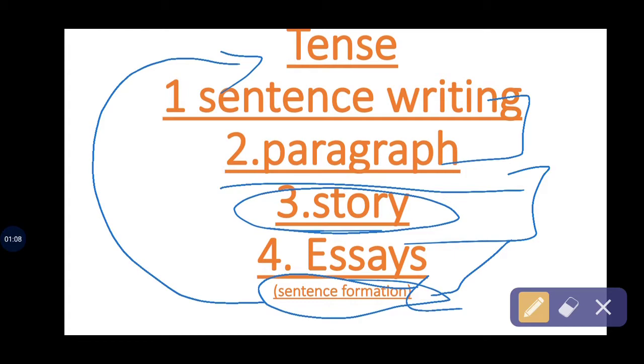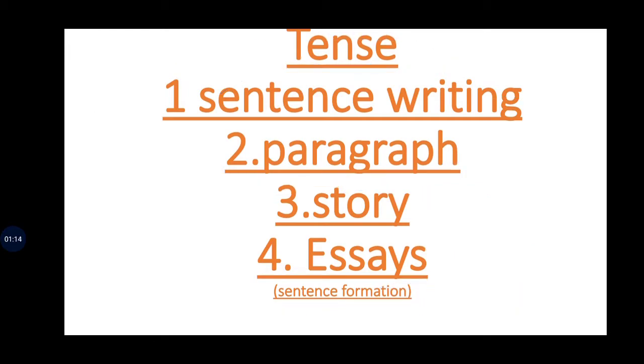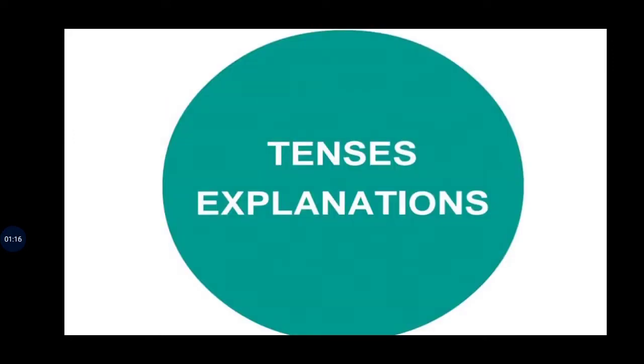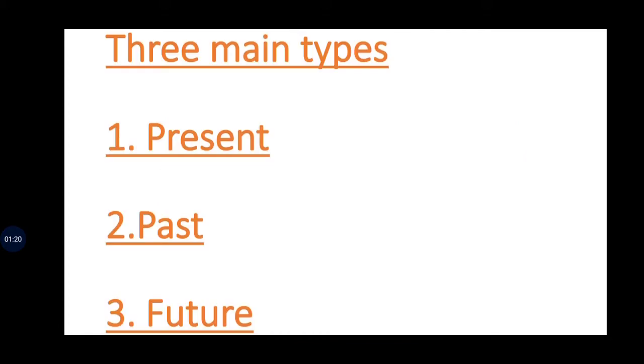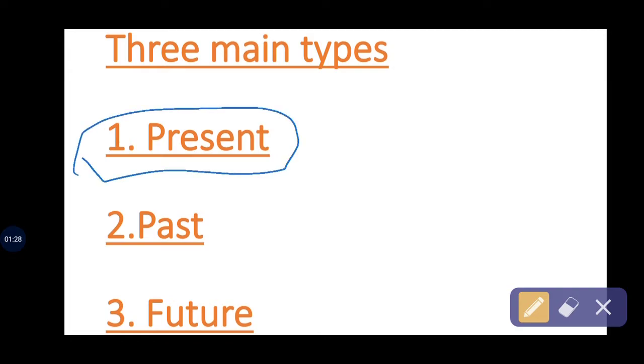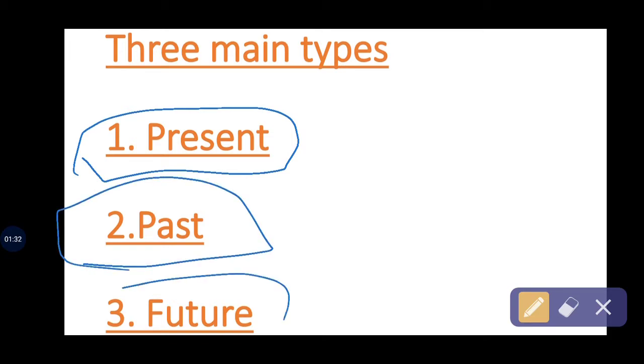So before learning English we have to learn tenses. Next, in this video we are going to explain tenses briefly. First, there are three types of tenses: first, present; second, past; and third, future.